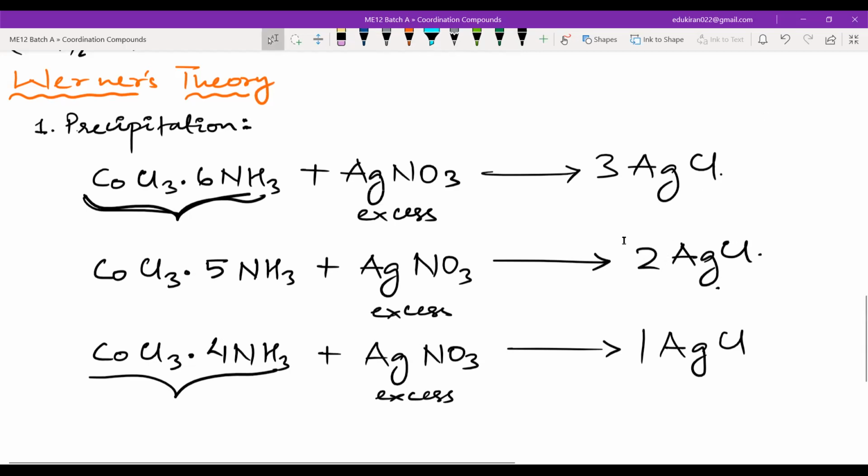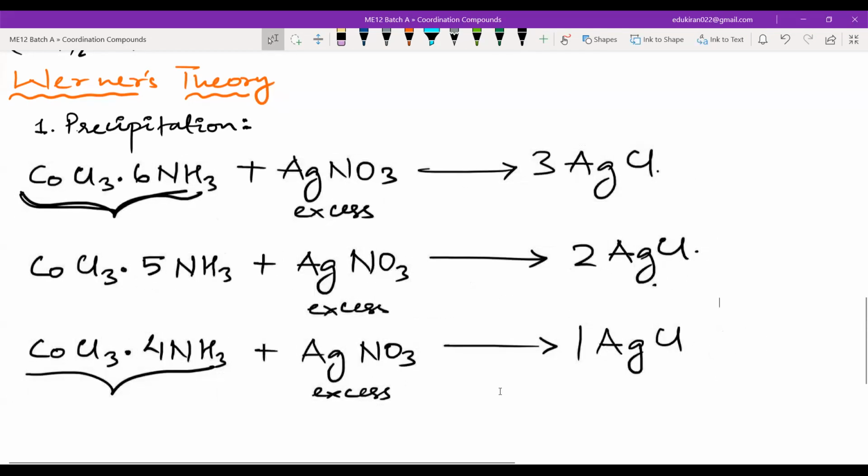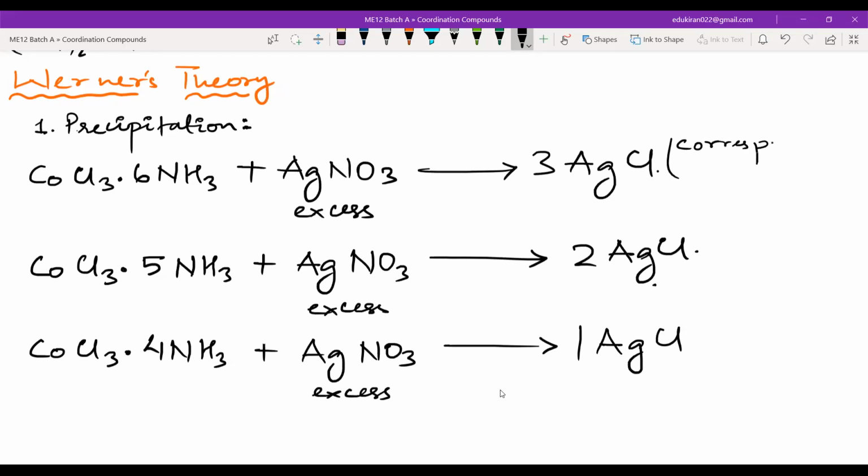Maria, how many Cl negative would have ionized? Where are you? No, I'm here only. What I'm thinking, what you're asking. This corresponds to 3 Cl negative ions. Okay, 3 Cl negative ions.